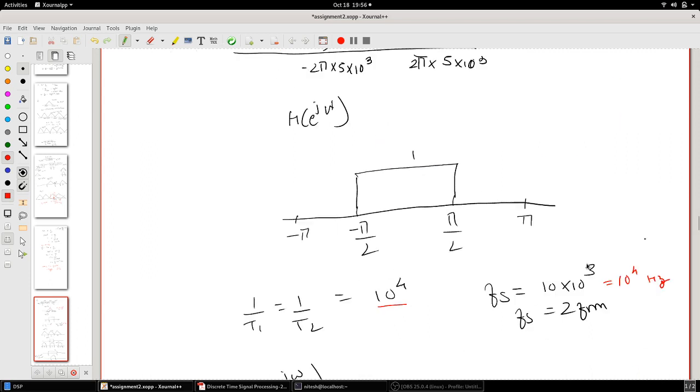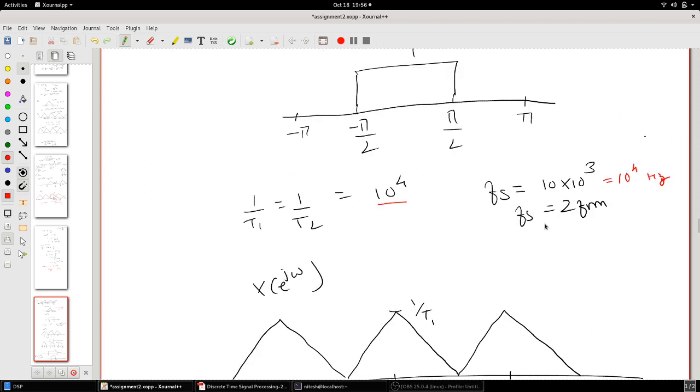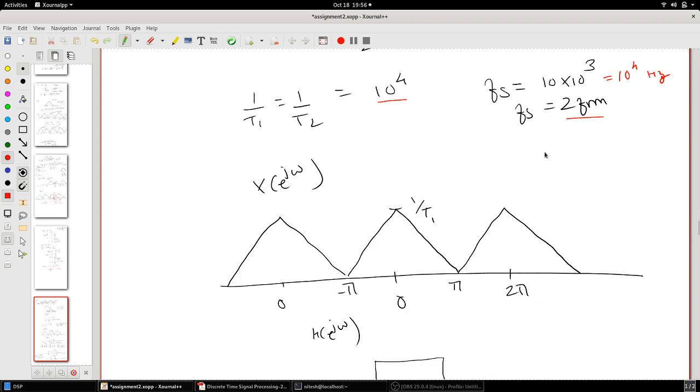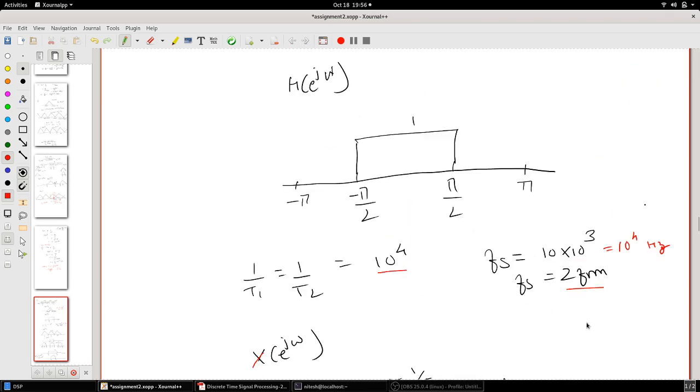Now if you compare, f_s becomes exactly equal to twice f_m. So when f_s is twice f_m, in X(e^{jω}), 2π gets mapped to f_s, and f_m gets mapped to π.